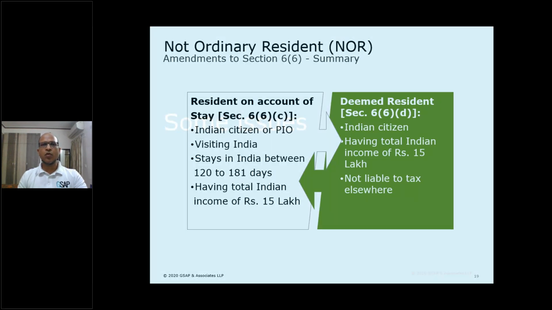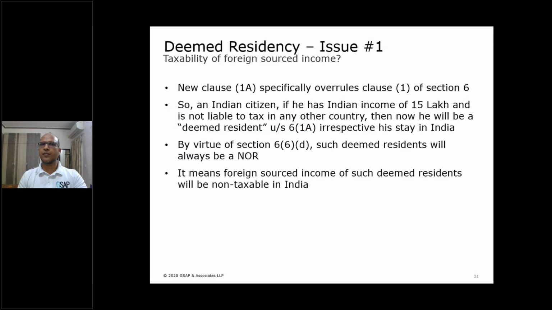With this, now I move on to issue number 1. For deemed resident people, whether their foreign income is taxable or not. Let me summarize what I have discussed with respect to 61A and 66D. 61A is a new clause which specifically overrules 61. So for 61A people, there is no requirement of a time threshold.